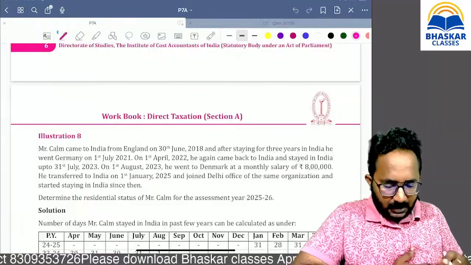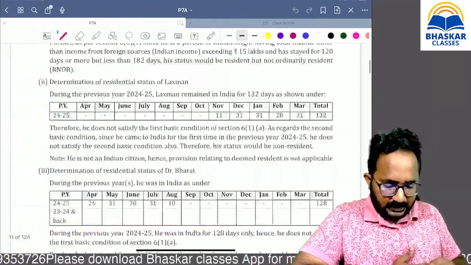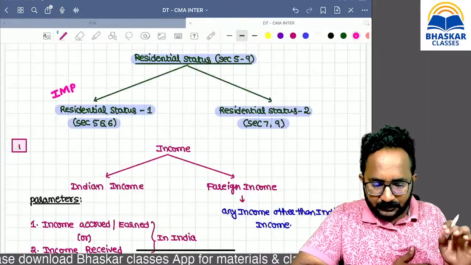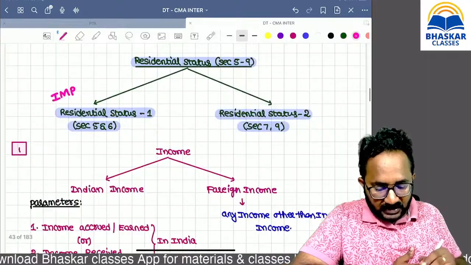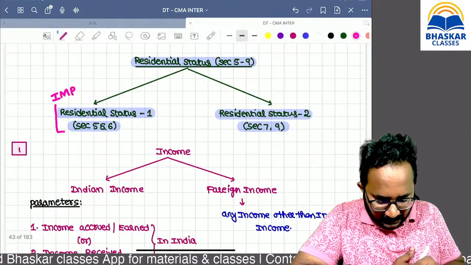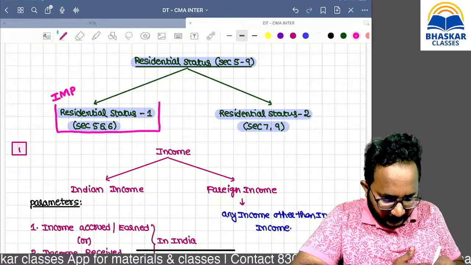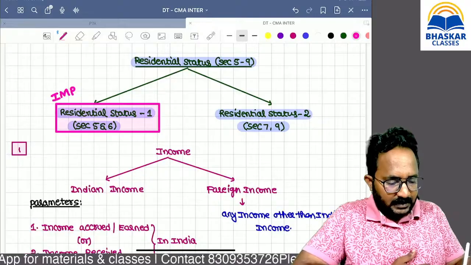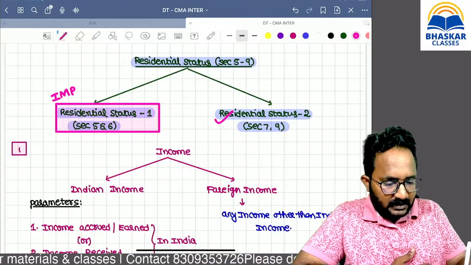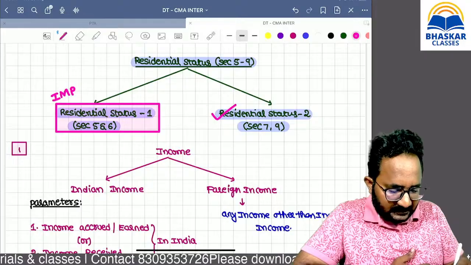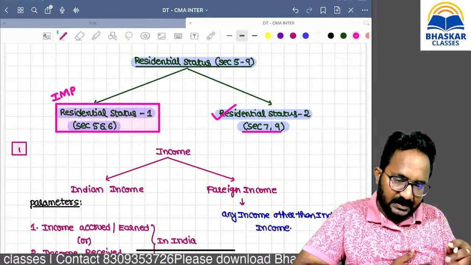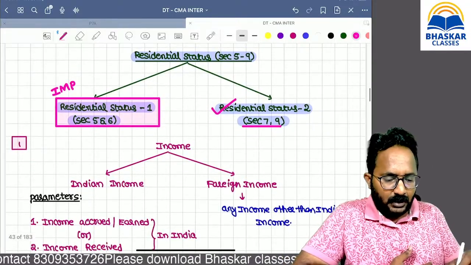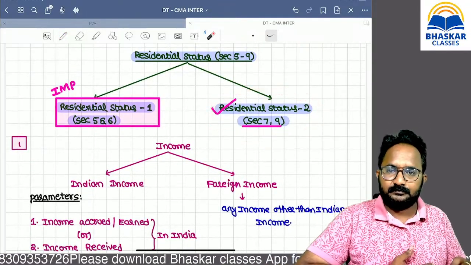In your exam and in your workbook also, they have given section 5 and section 6 related questions only. So you have to do residential status 1, exclusively section 5 and section 6. Then, if you have enough time, please go through residential status 2, that is section 7 and section 9. Section 8 is not in our syllabus, ma'am. Don't think about it. But if you ignore this part also, no problem.